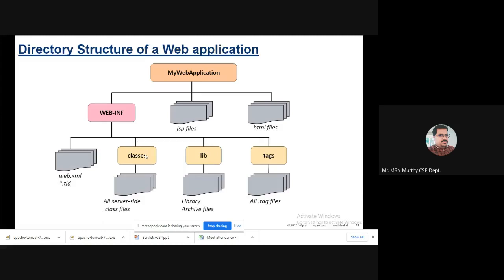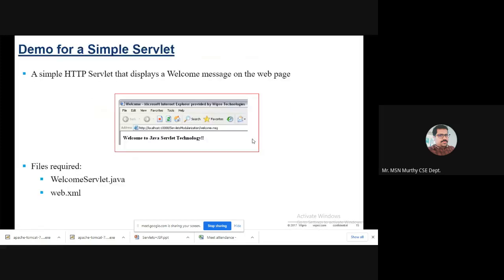So classes contains all your server-side .class files. Once your Java programs are successfully compiled, you copy and paste them, or otherwise save them, inside classes. Any library archive files and any .tag files can be available in lib and tags. Anything else you may forget, but you should not forget this one: your root directory, whatever name is assigned, with this WEB-INF, the web.xml and the classes folder. The remaining are your wish, up to your requirement.